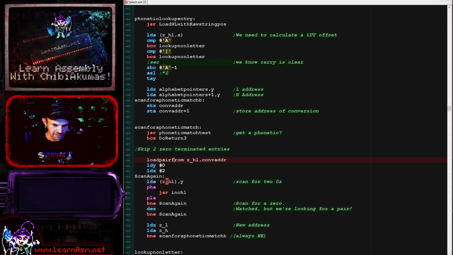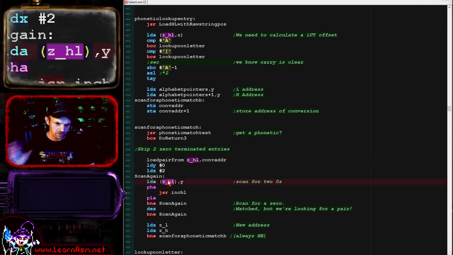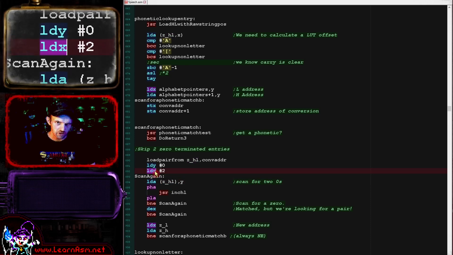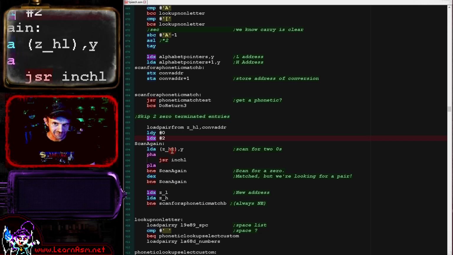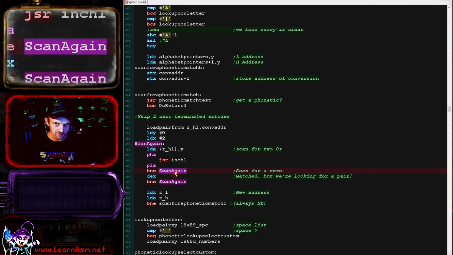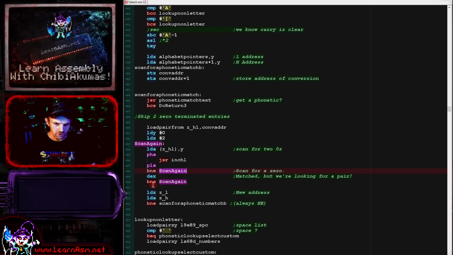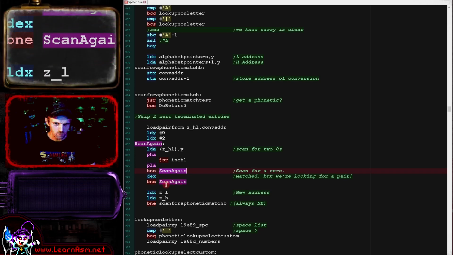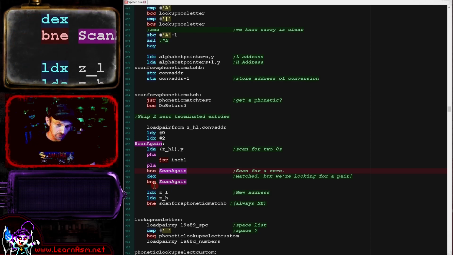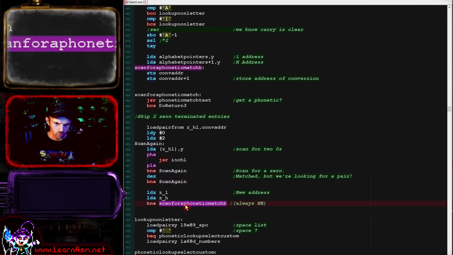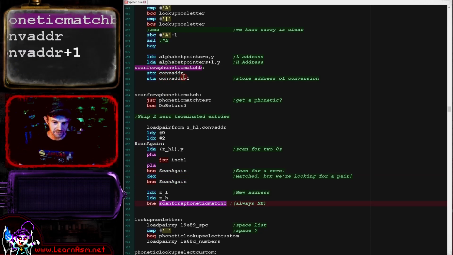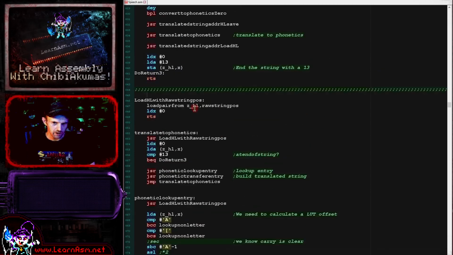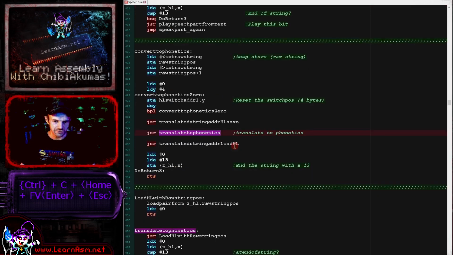So what I'm doing here is using HL as our source comparison, and we're going to find 2 zeros, and I'm using the X register to count those zeros that we found. We are going to scan until we find the first 0. That's what this loop here is doing. Once we find a 0, we decrement the X register, and when that reaches 0, we've found both of our 2 zeros, and so we're ready to start scanning again. We store our updated conversion position, we've moved along to the next entry, and we repeat. And as I've said before, something will match, because that last entry of a single question mark character will match literally anything.